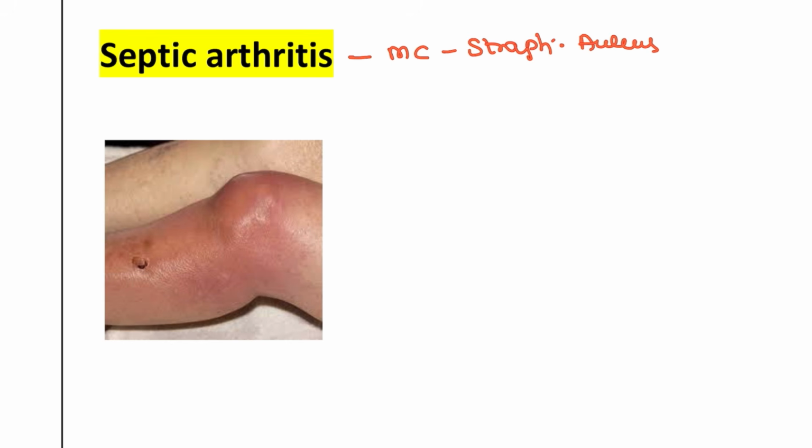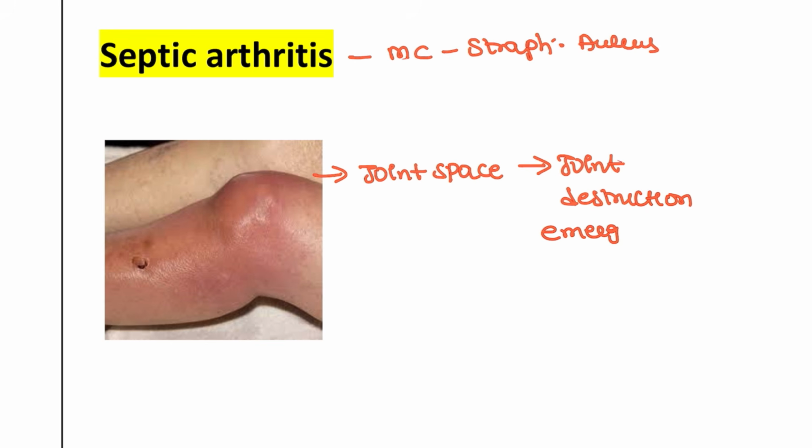The patient will be involving the Staphylococcus aureus, and this is involving the joint space, and if it involves the joint capsule, it can cause destruction. Severe destruction will be seen, and that's why this condition is also considered an emergency. And you can also look at how dangerous it looks, right? Very severe erythema is seen in this patient, and the patient can develop fever, and sepsis is also seen in some conditions.